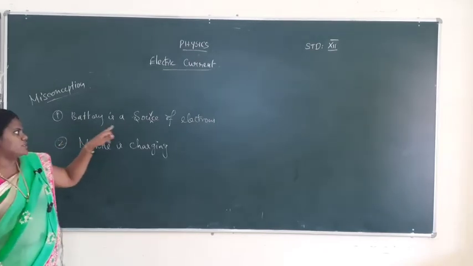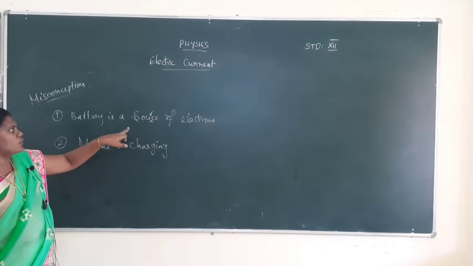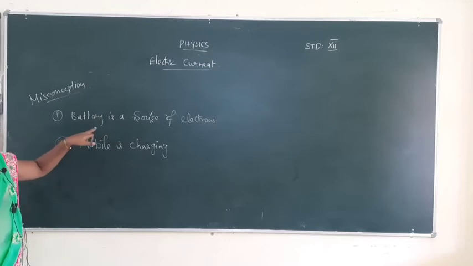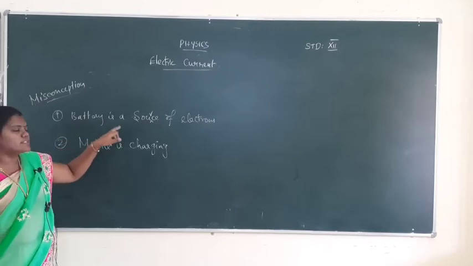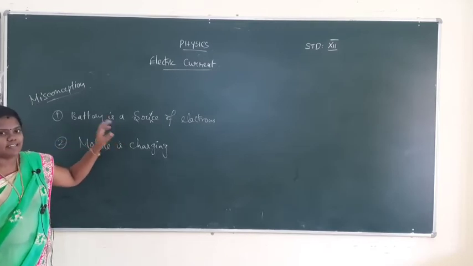Okay, one is battery is a source of electrons. Source of electrons means, a battery does not have a source of electrons, it is just giving the electrical energy. Battery will be giving the electrical energy to the electrons, and then electricity board is always supplying the electric current.